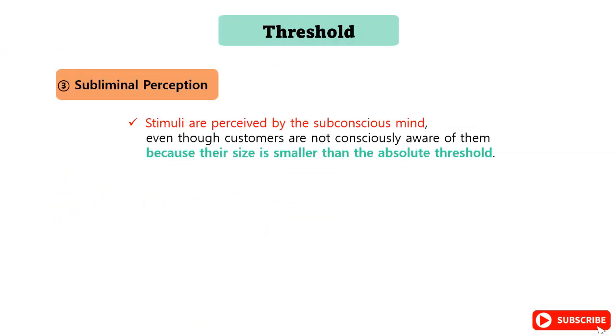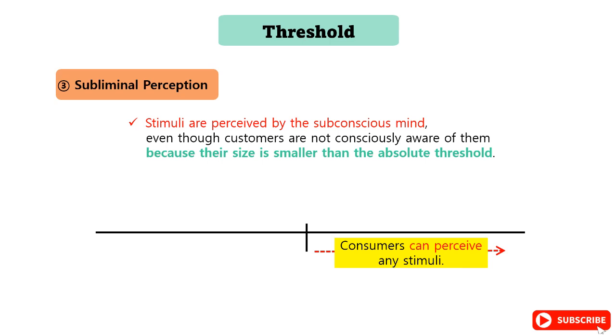Additionally, I will explain subliminal perception. Subliminal perception means that stimuli are perceived by the subconscious mind, even though customers are not consciously aware of them because their size is smaller than the absolute threshold. As you can see on the screen, the minimum stimulus that consumers can perceive is called the absolute threshold. So when advertising, it must exceed the absolute threshold to achieve advertising effect.